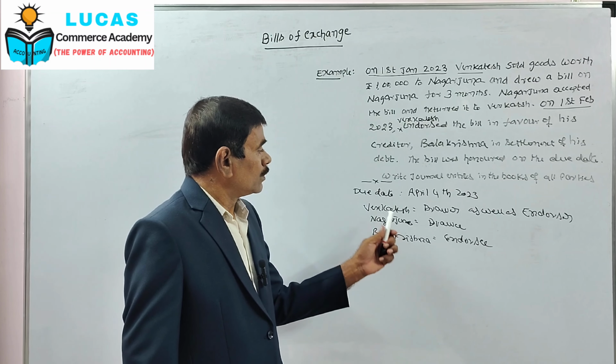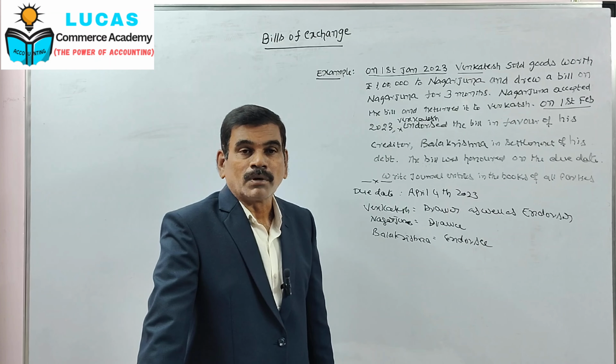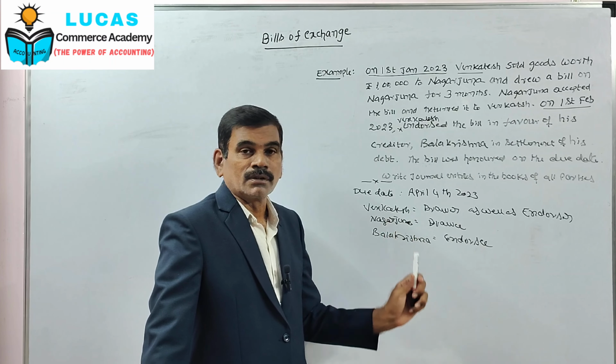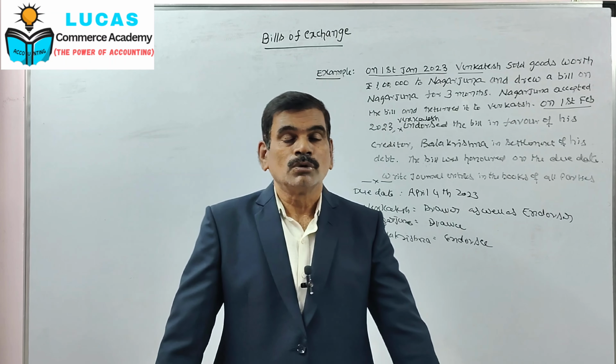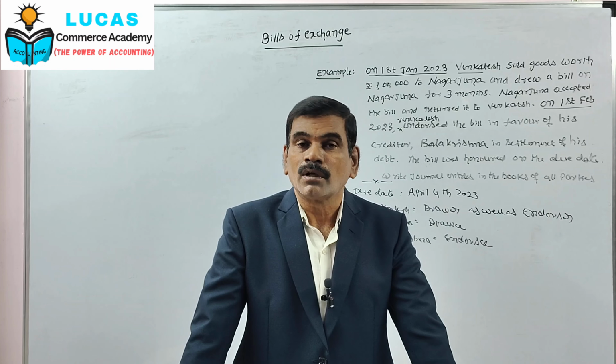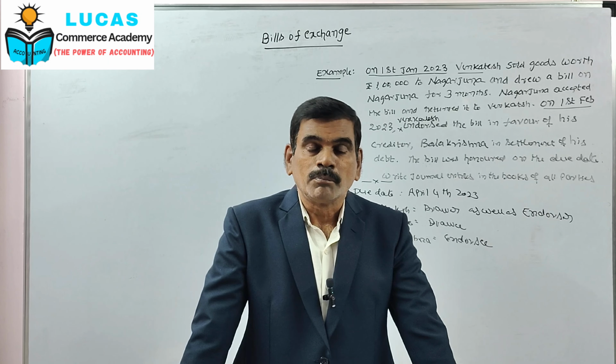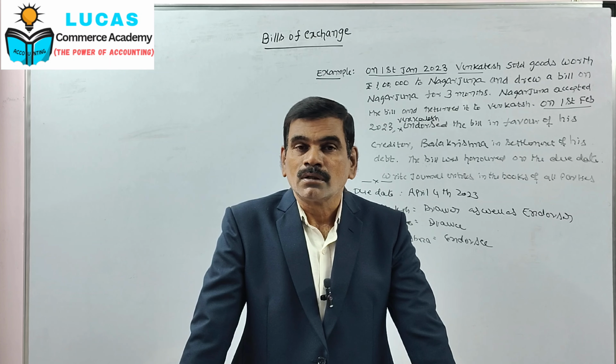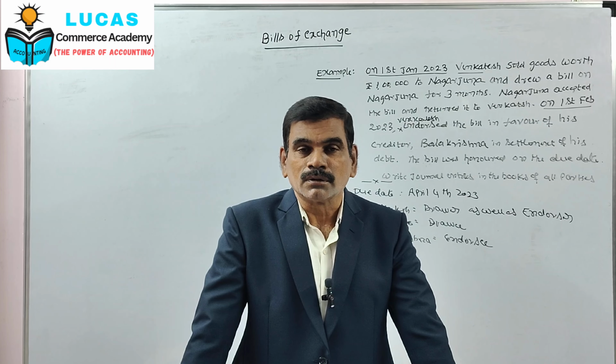So these are the journal entries passed in the books of Venkatesh. Once again, goods sold to Nagarjuna, bills receivable received from Nagarjuna, when bill is endorsed to Balakrishna, and on due date the bill is honored.